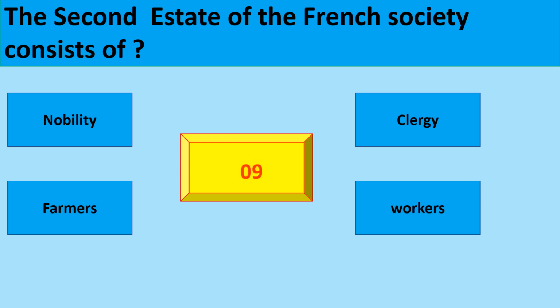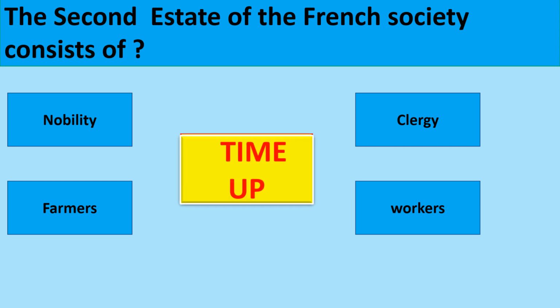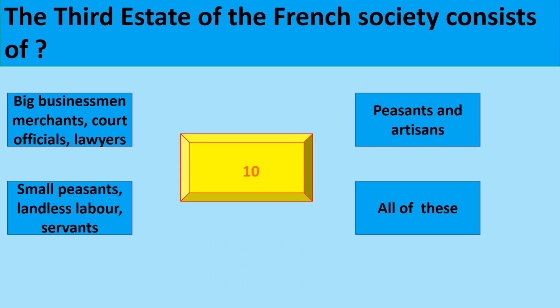The second estate of French society consists of. Option is nobility. The third estate of French society consists of.